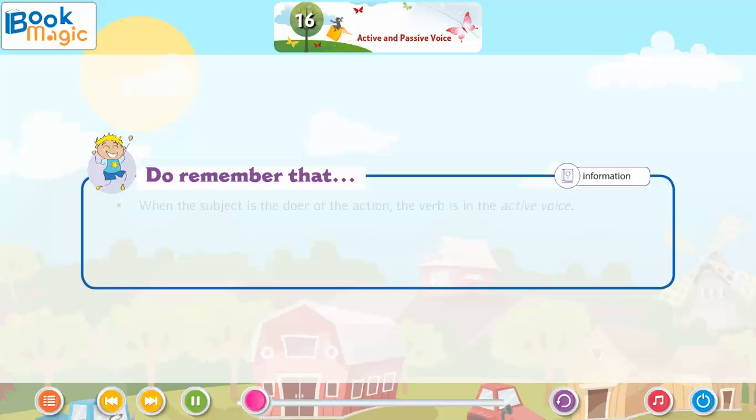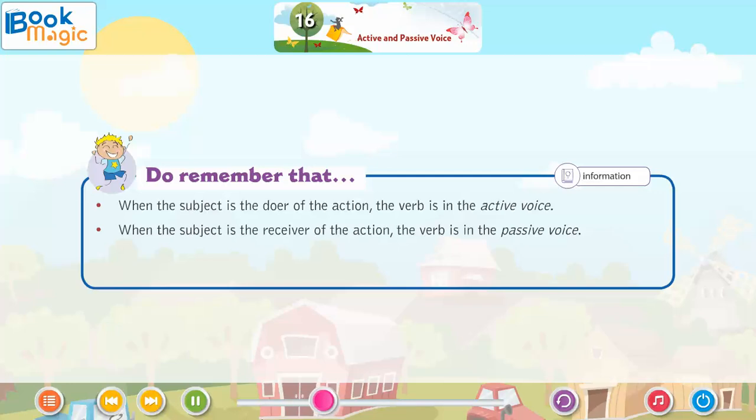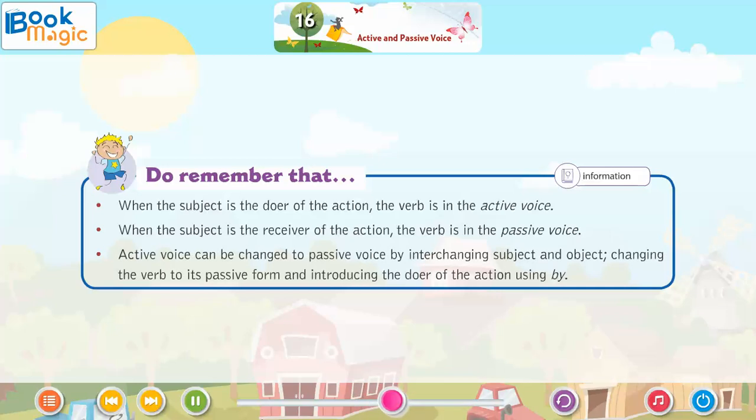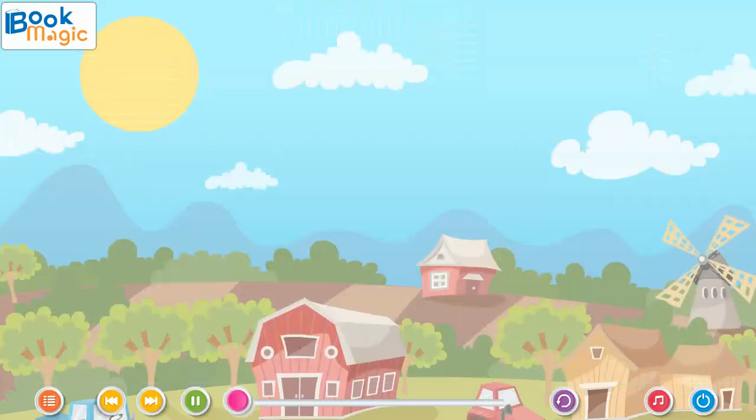Do remember that when the subject is the doer of the action, the verb is in the active voice. When the subject is the receiver of the action, the verb is in the passive voice. Active voice can be changed to passive voice by interchanging subject and object, changing the verb to its passive form, and introducing the doer of the action using by.